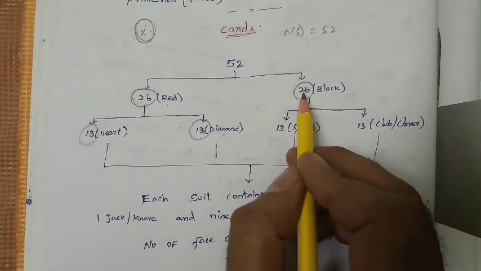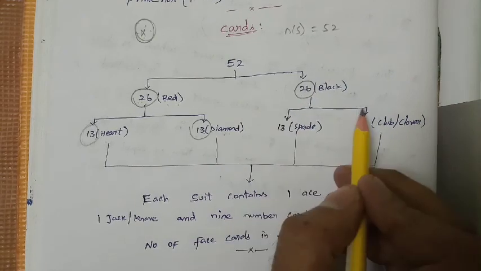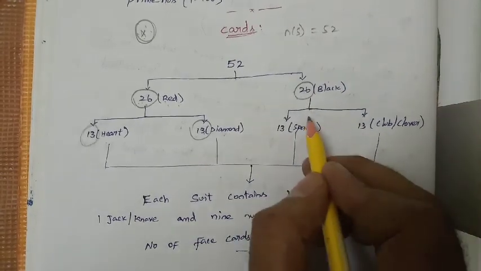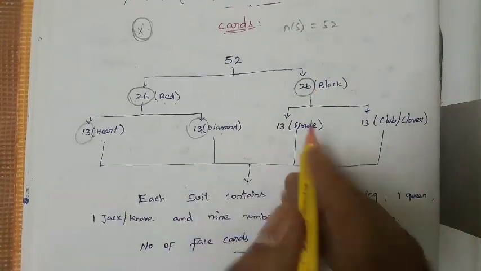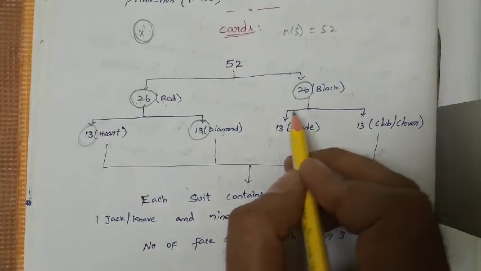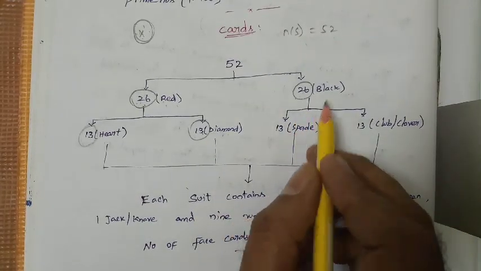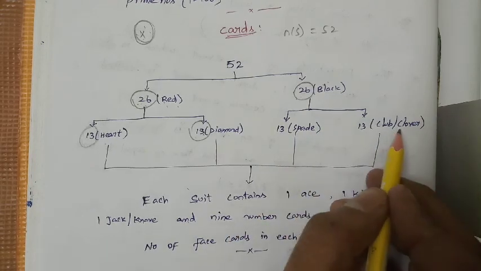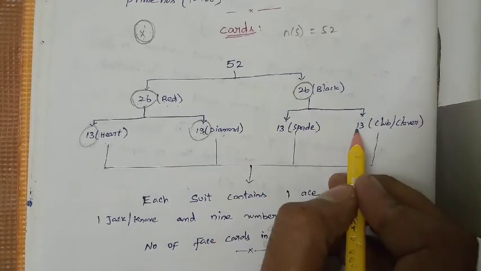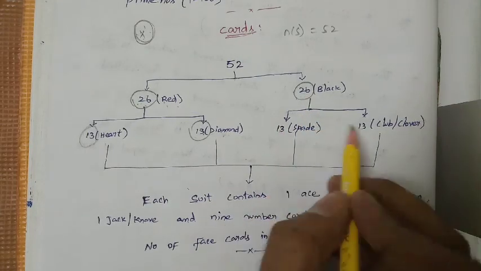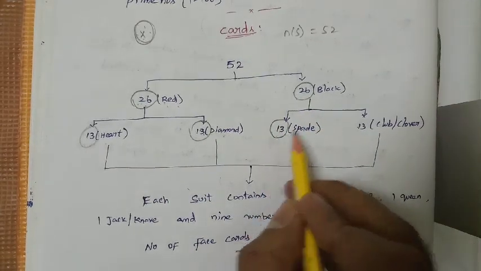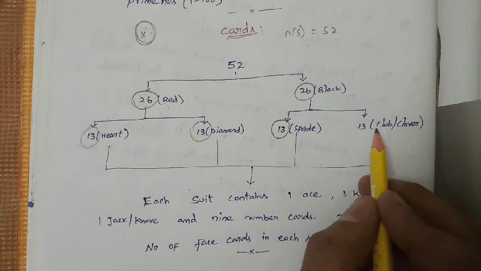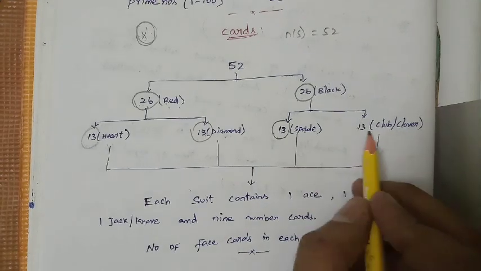And the next 26, the black cards, are divided into two shapes or 2 kinds: black spade and black club or clover, right? The 26 cards have been divided into 13 and 13. The first 13 is spade and the next 13 is club or clover.